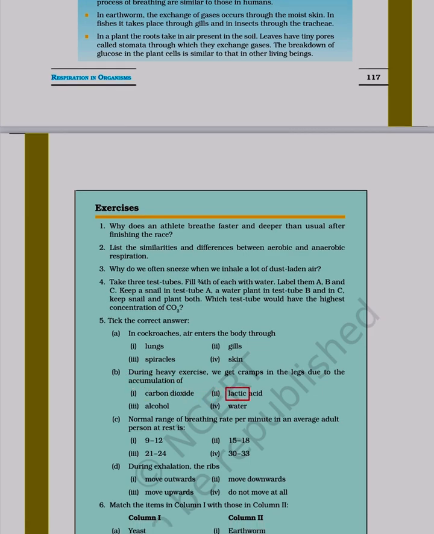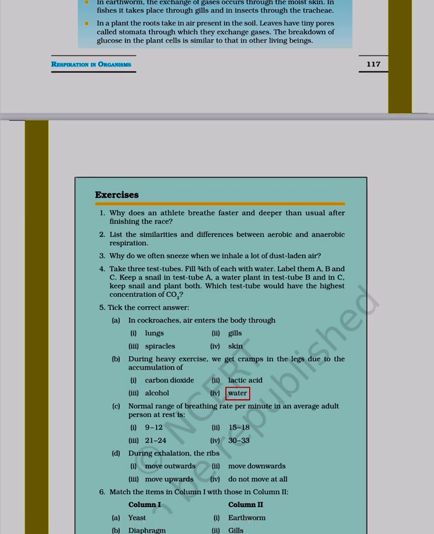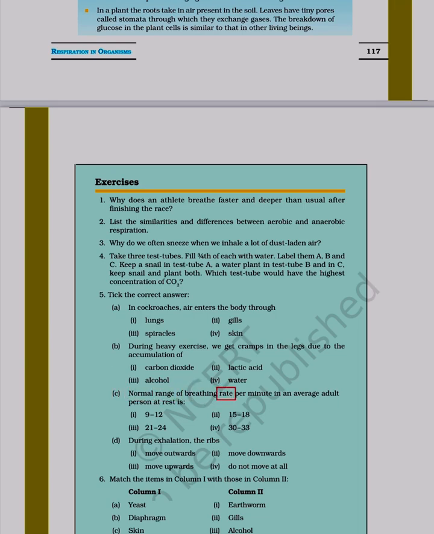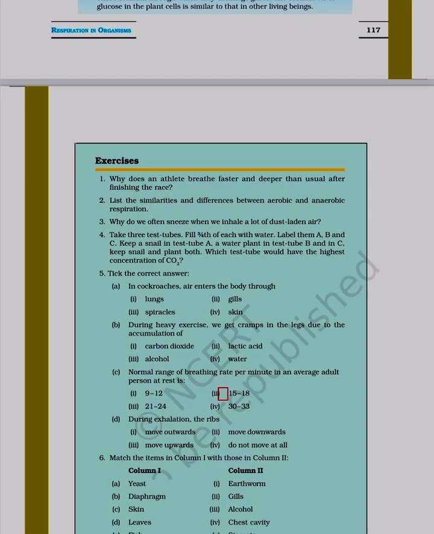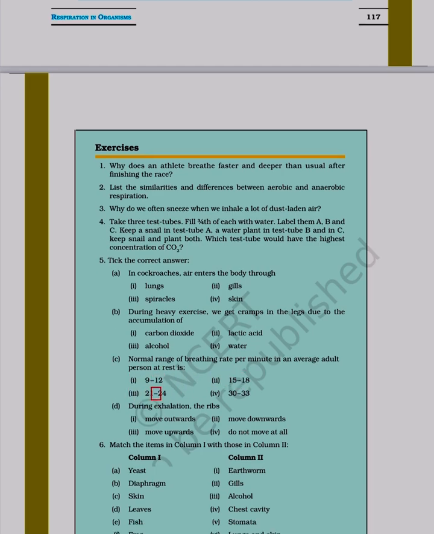1. Carbon dioxide. 2. Lactic acid. 3. Alcohol. 4. Water. C. Normal range of breathing rate per minute in an average adult person at rest is 1. 9 to 12. 2. 15 to 18. 3. 21 to 24.